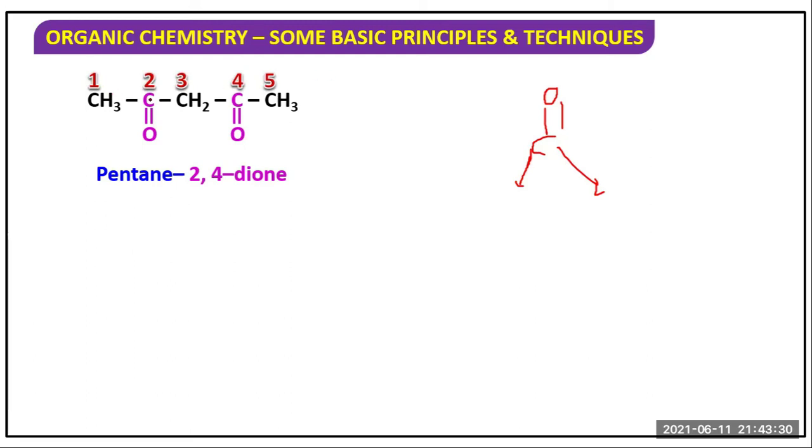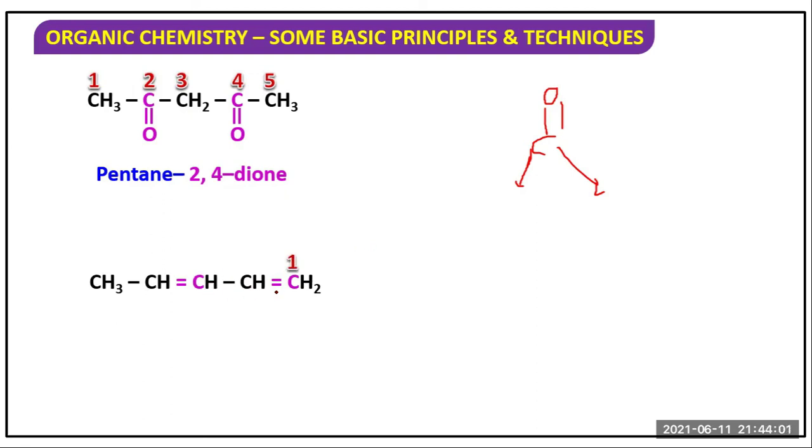So the 2 position contains one and the 4 position contains one. That means ketone. So pentane-2,4-dione, because there are 2 keto groups. Hence pentane-2,4-dione.